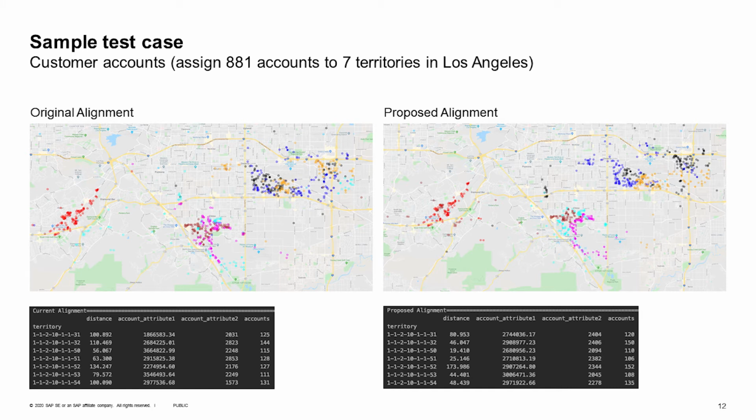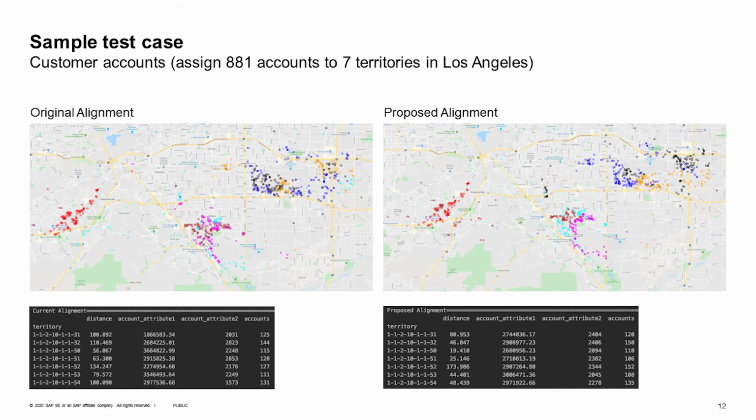And in this problem, we try to balance account attribute 1 and 2. And if you compare the two tables, you see that account attribute 1, for example, has a range between 1.8 million to 3.5 million. But on the right-hand side, it's between 2.7 million to 3 million.